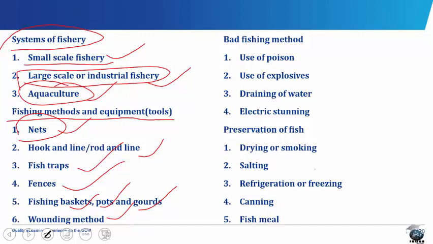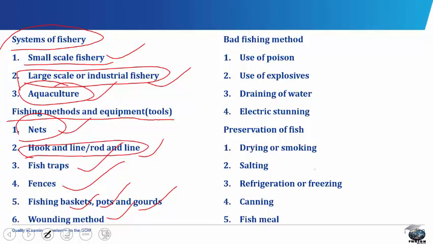Most nets are made of fine cotton or nylon. Small weights of lead attached to the edges of the net help them to sink to the bottom of the water during fishing. We have different types of nets. They are the cast and throw nets, the lift nets, the seine nets, and the gill nets.